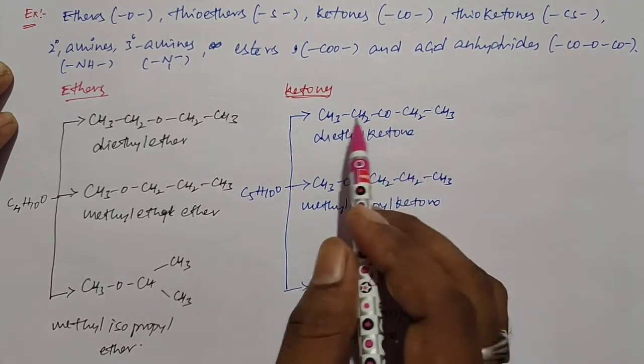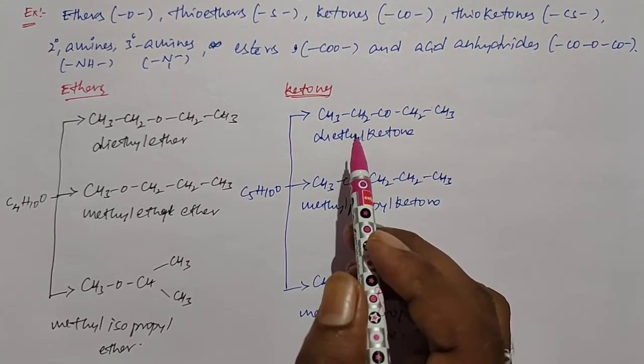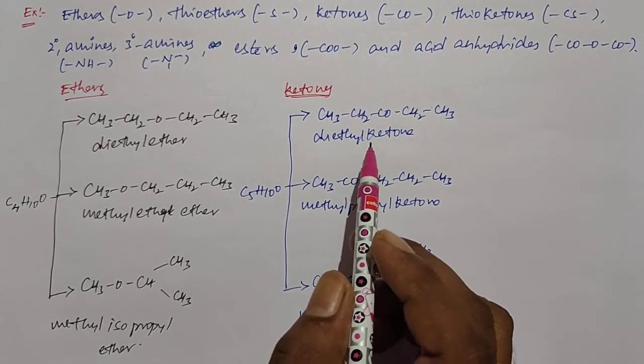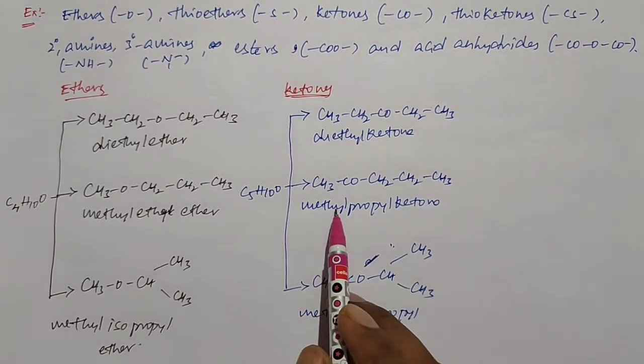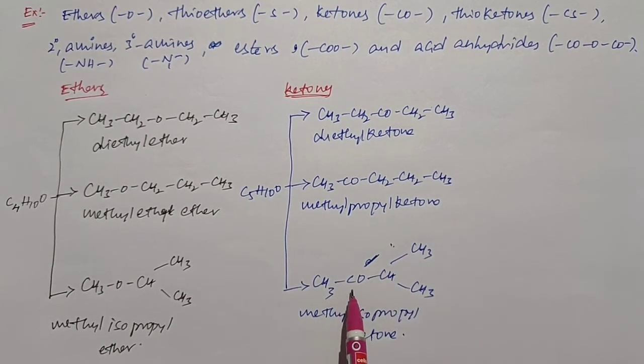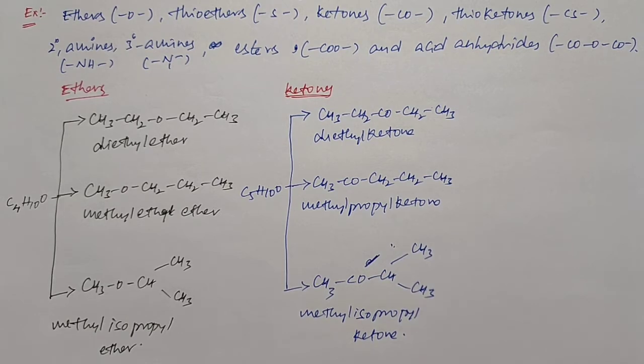Using the same molecular formula, I wrote three types of ketones having different alkyl groups. The first ketone consists of two ethyl groups surrounded by the carbonyl group. Here the carbonyl group is surrounded by one methyl group and one propyl group. Here the carbonyl group is surrounded by one methyl group and one isopropyl group. From one compound to another, the nature of alkyl group changes. So those are called metamers to each other.